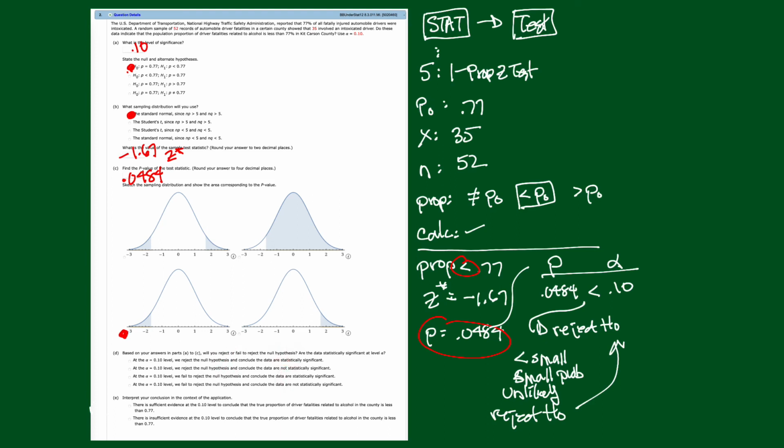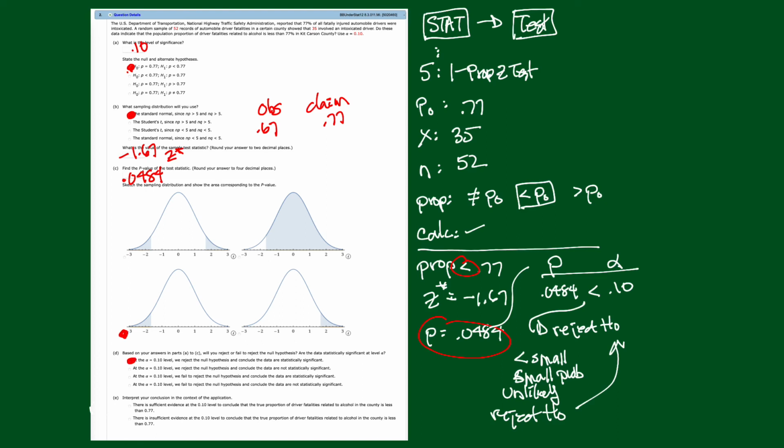Now I'm going to write it here. Here's what we observe. Here's the claim. We're observing, I think it was 0.67, and the claim was 0.77. Clearly there's a numerical difference. Is it statistically significant? We are saying yes. The 0.67 is far enough away from the 0.77 to claim that the difference is real. It's not just due to random variation in our sample. So we're going to go with this one right here.